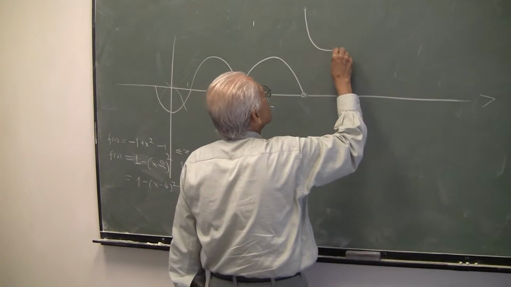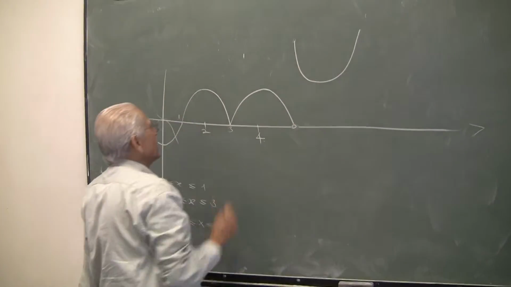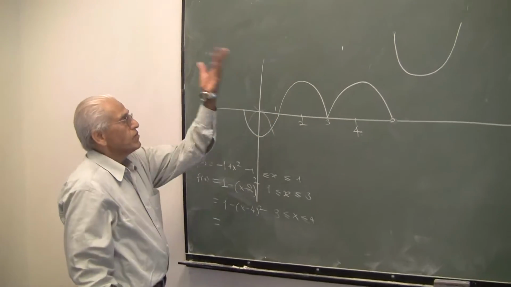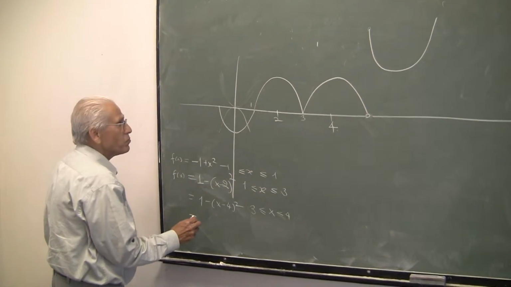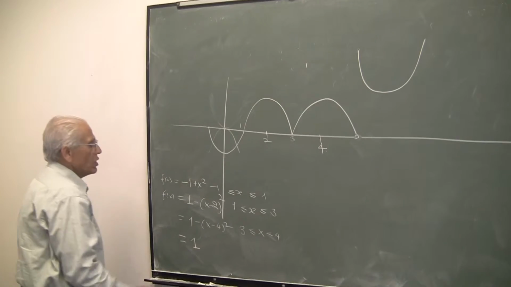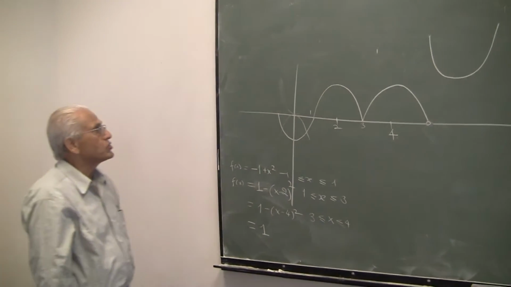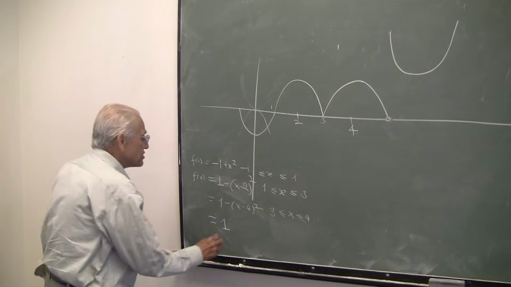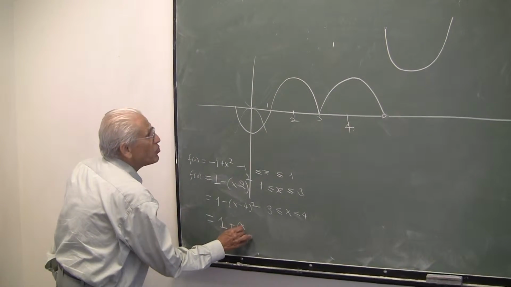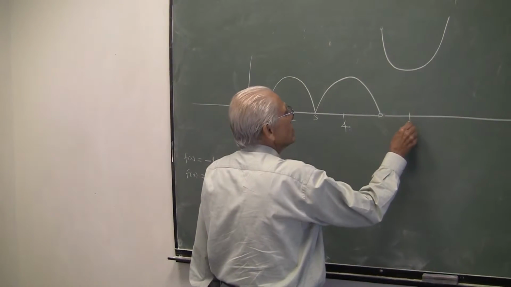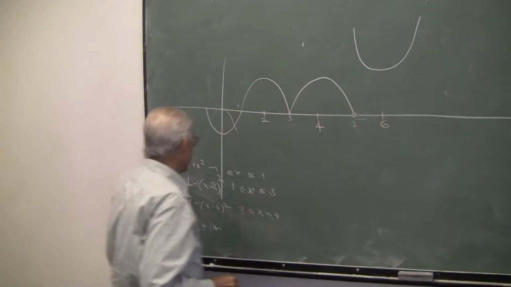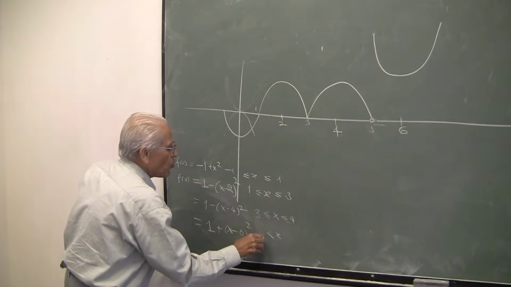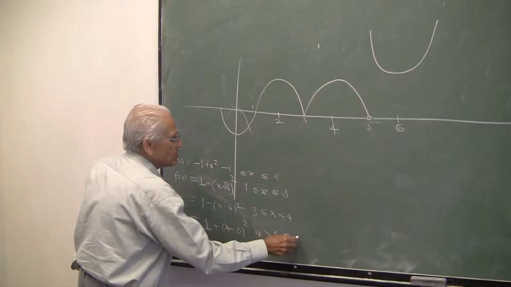Something like this. So again, it is a parabola. Observe, we have raised it through a distance of 1. So I would say it is 1 plus x minus, this is 5, this is 6, so x minus 6 squared, when x is from 4 to 6.